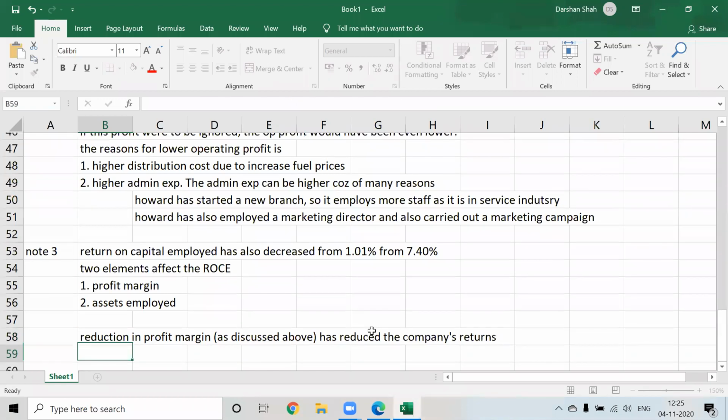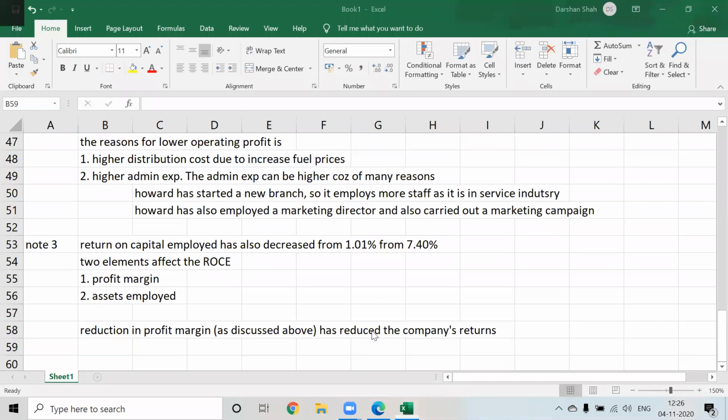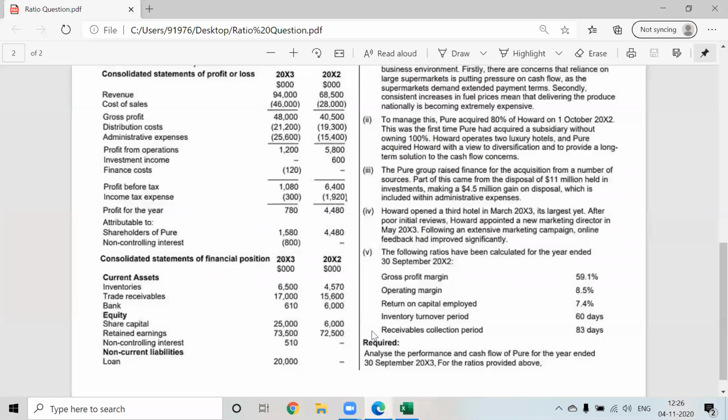Okay. And has capital employed increased than last year? Yes, sir. Correct. Why? Because we have taken loan also and we have issued new shares also. Because in point number 3, what they have said, the Pure Group raised finance for the acquisition from a number of sources. Last year your equity share capital was 6,000, and this year equity share capital is 25,000. Means what? There is issue of new share capital. So we have not only taken new loan, but we have also issued new share capital. Okay. So write down.